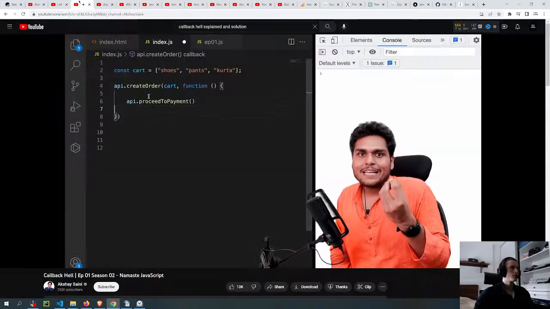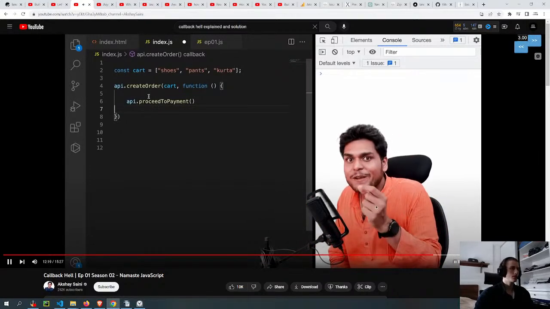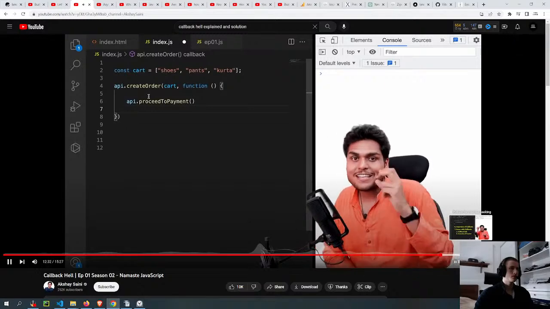So this is a very important problem that we face when we are using callbacks. And we as developers don't realize this, right? I have written so much code and I have seen so much code and have seen this happening so many times. But this is a very important and risky thing which we need to take care of. So as we move ahead, in the next episode we will see how this inversion of control can be handled in our code. Okay. So for now, just keep these 2 problems in your mind, and that's all in this episode.